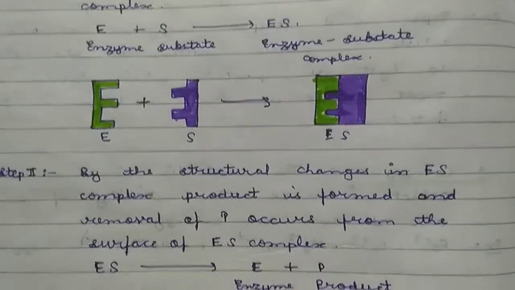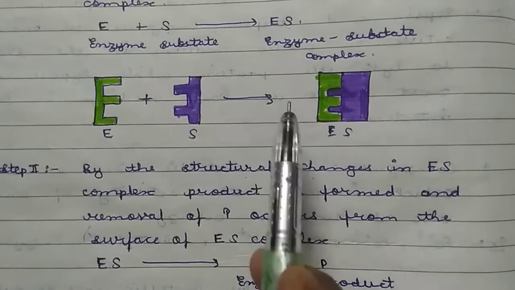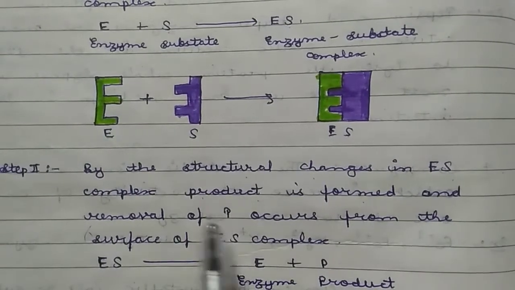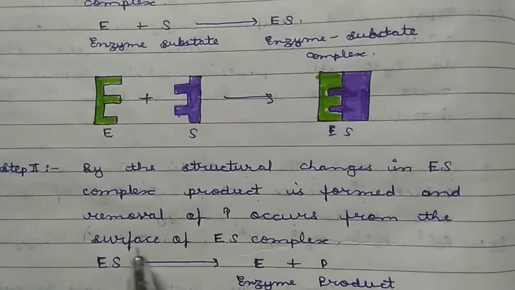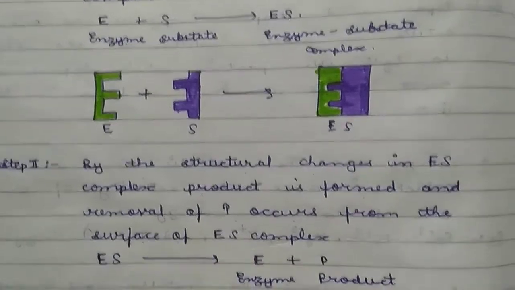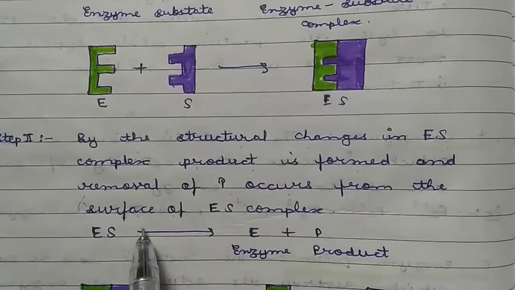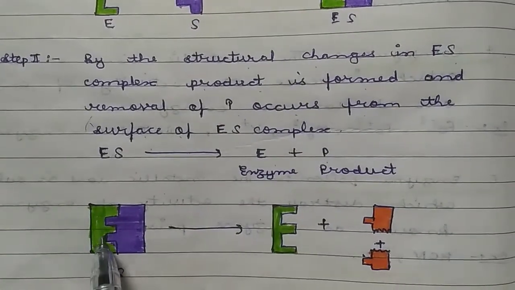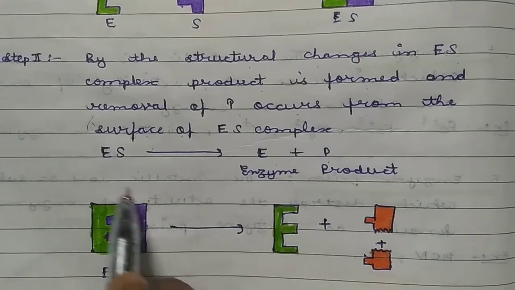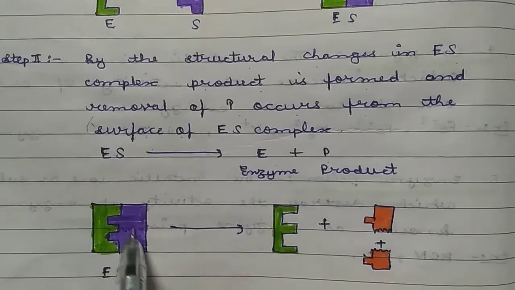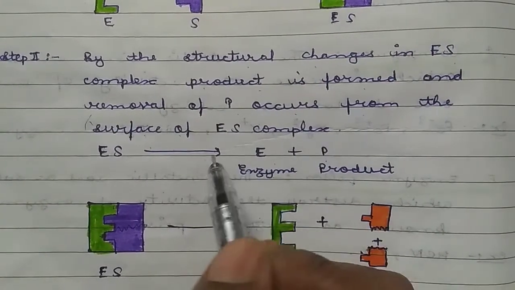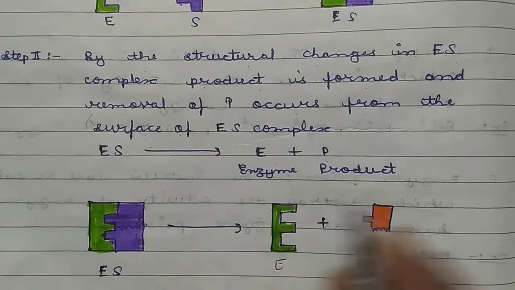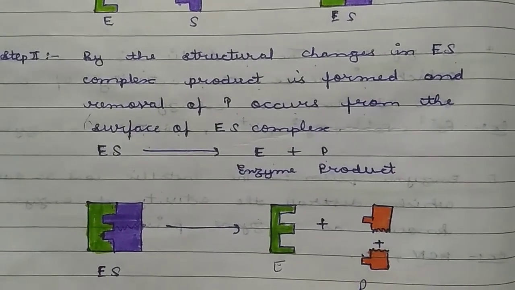And the second one is, by the structural change in the ES, meaning this enzyme substrate complex, the product is formed and the removal of the product takes place from the surface of the enzyme substrate complex. For example, this ES is converted into E plus P. By diagram we can explain it: it is the enzyme, it is the substrate, it is the enzyme substrate complex, and here decomposition of this substrate takes place and the enzyme is reformed again and this substrate is converted into product.